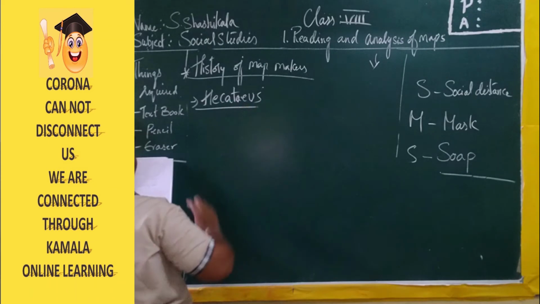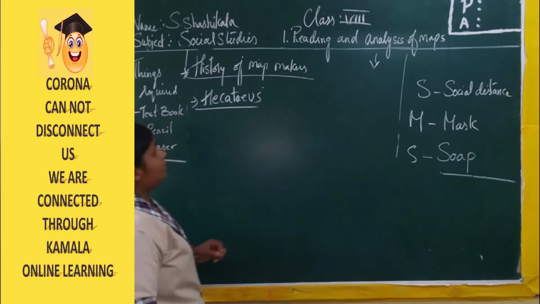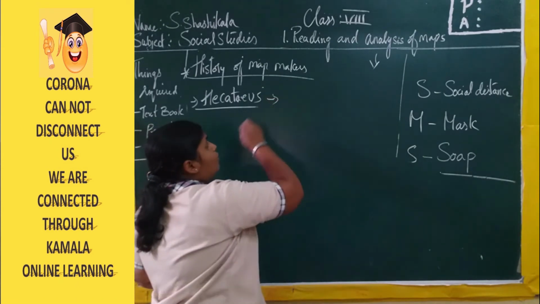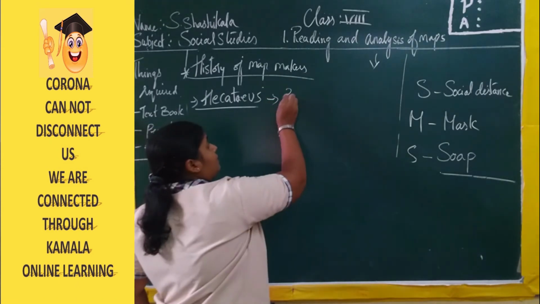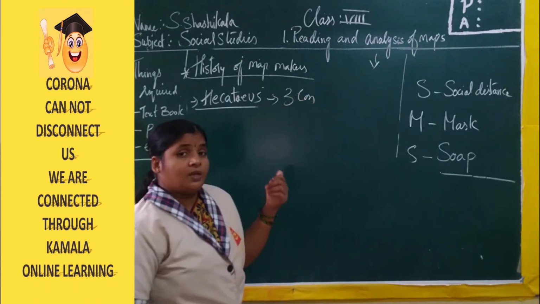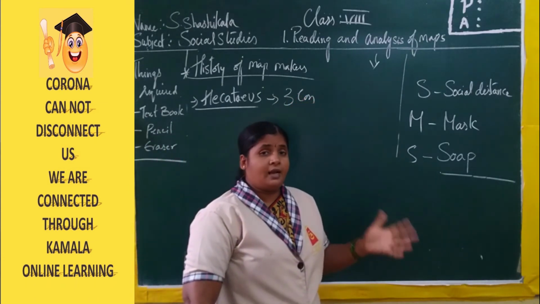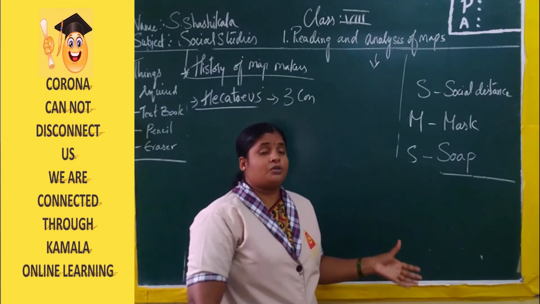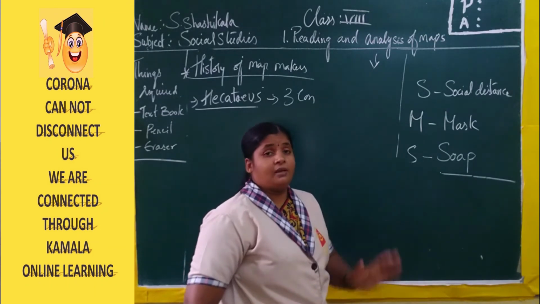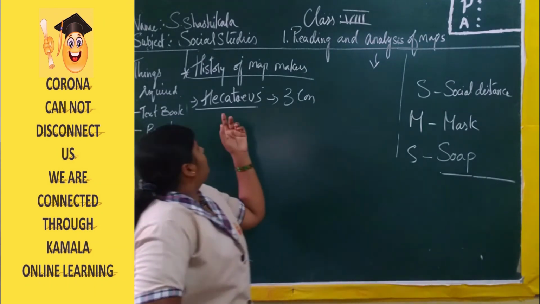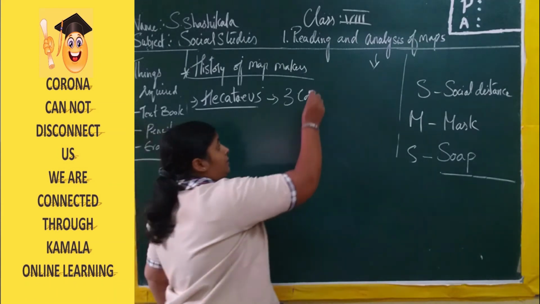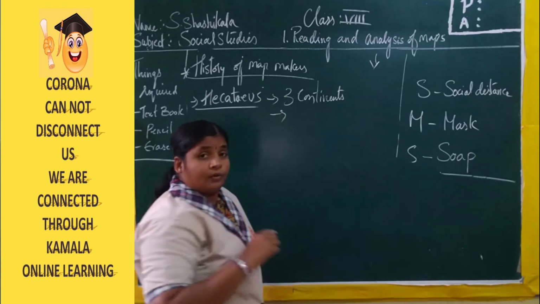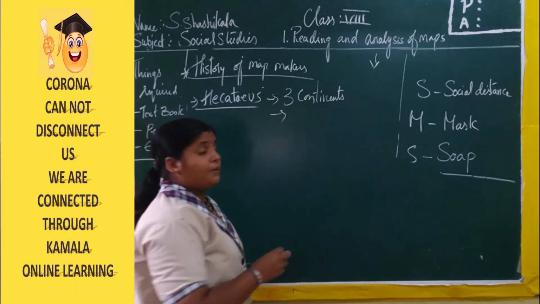Hecataeus also wanted to know about particular places. He traveled across the whole world to know. According to him there are 3 continents. The Sumerians made maps to maintain land records, and Babylonians also used clay tablets to maintain land records. At the same time, according to them, there are 7 continents. Now coming to Hecataeus, according to him there are 3 continents, and he traveled the whole world to know about the places.